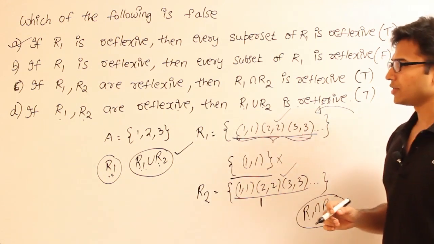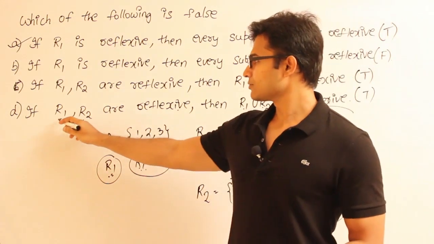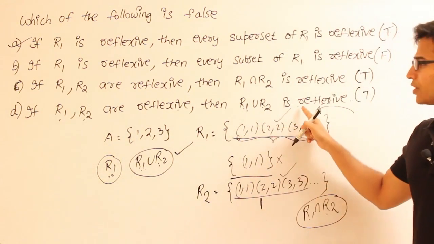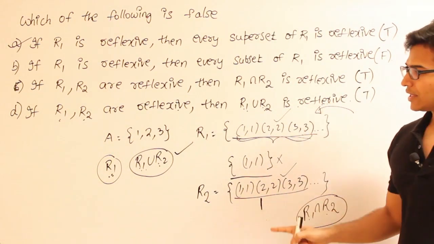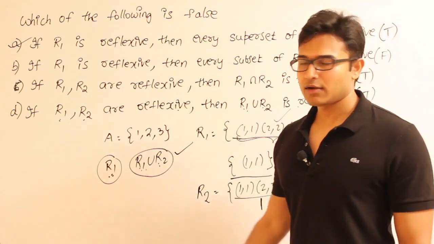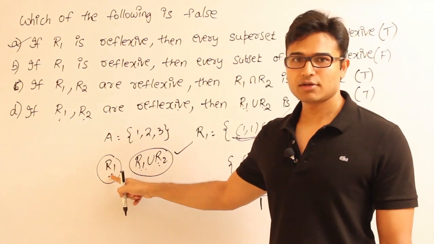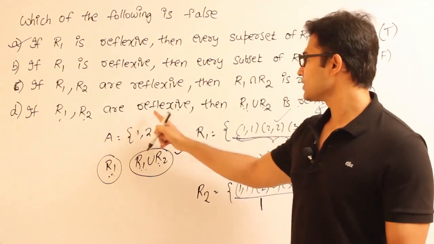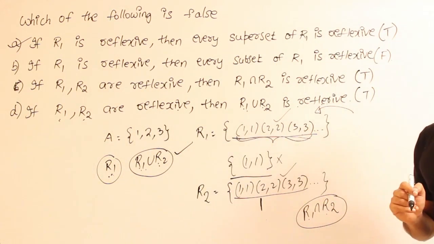There are two ways to think about it. If R1 is reflexive, I don't care about R2. R1 union R2 is going to be reflexive because it is going to be a superset, and we know that every superset of a reflexive relation is going to be reflexive. Using that law, I can say that it is reflexive.